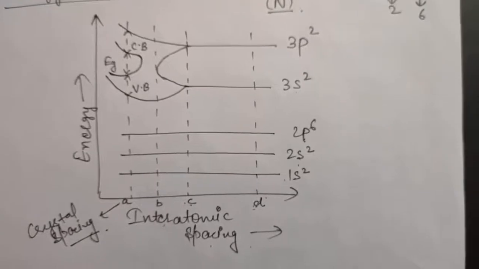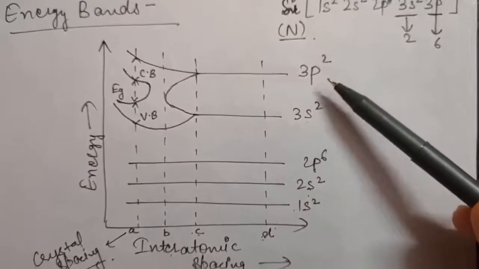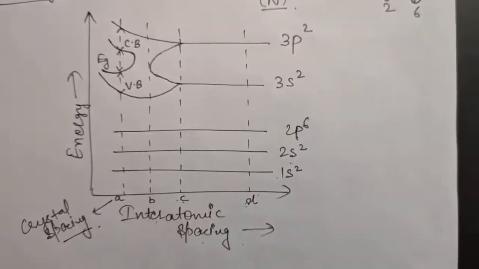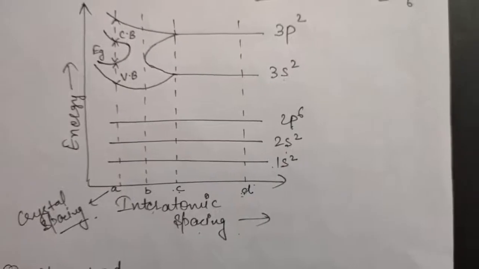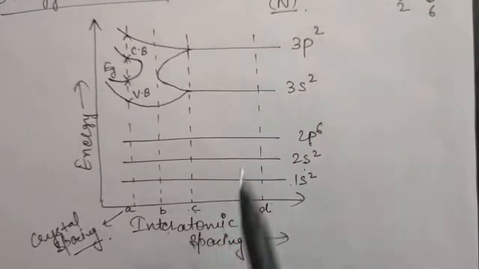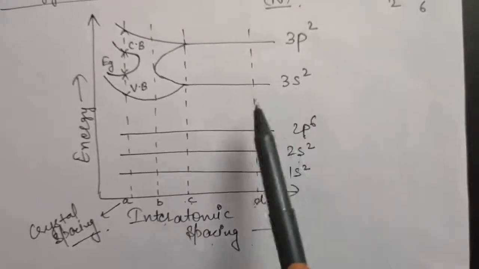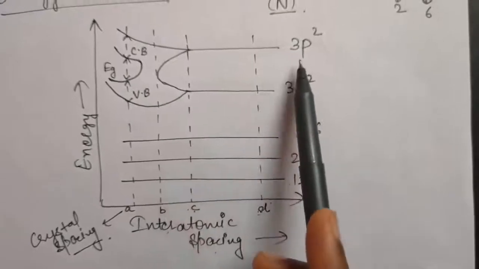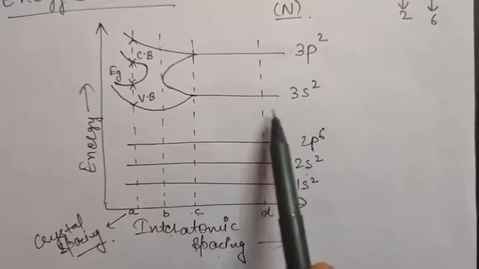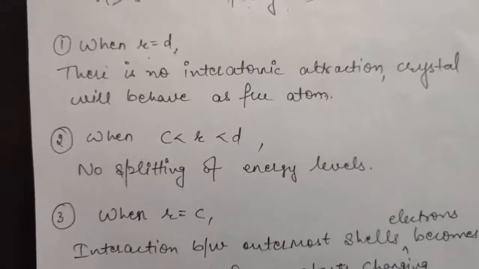Okay, so now we have studied up to this region, and a very interesting question is there. As I told you, in 3s there are a total of 2n levels, and in 3p there are a total of 6n levels, but I have shown only one line here. Why? If there are many levels, many lines should be there, but only a single line is there in both of them, because this represents that all the energy levels in 3s have the same energy, and all the energy levels in 3p also have the same energy. Therefore we have a single line. Okay, so this is about between C and D.